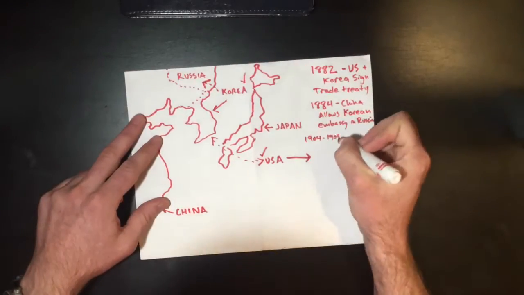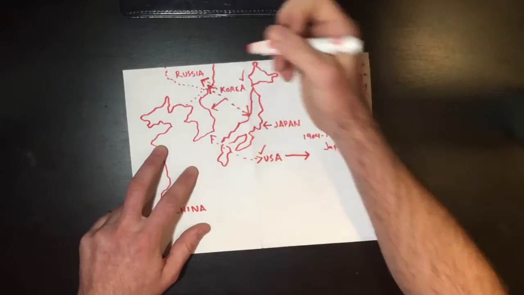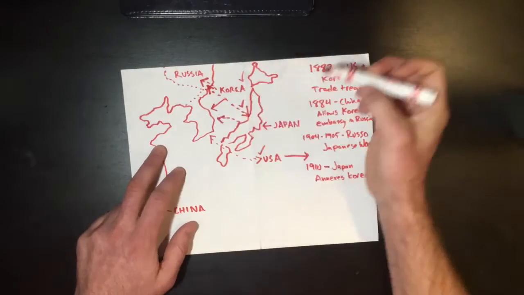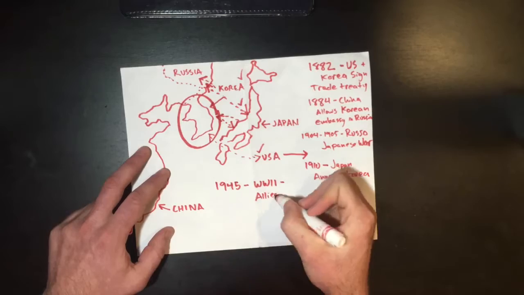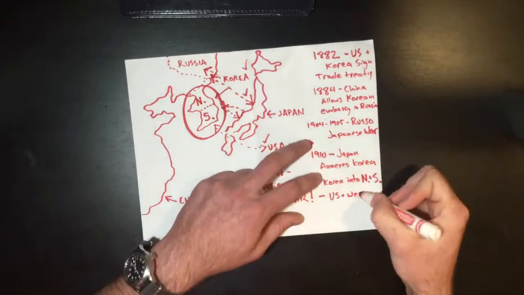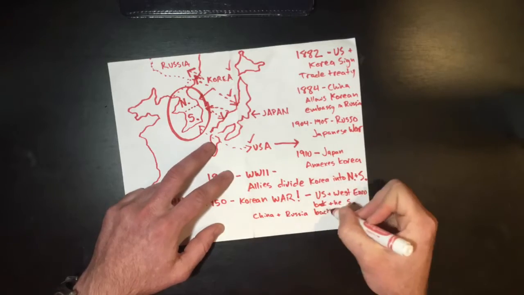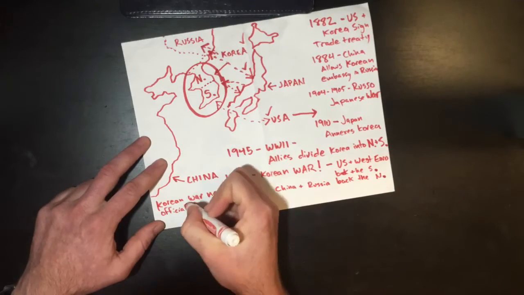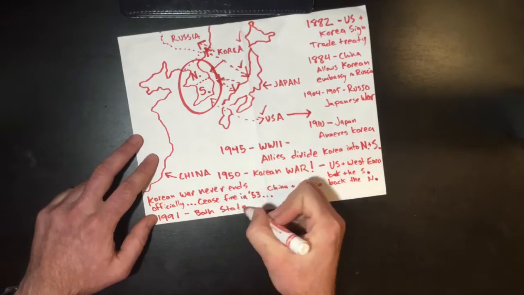Russia and Japan had a war that Korea was caught in the middle of, and Japan then annexed Korea, ruling it with militant might until World War II. At the end of World War II, the Allies divided Korea into North and South, differently governed regions. Tensions arose because of this, and the Korean War broke out, with the South being backed by the West and the North being backed by China and Russia. A ceasefire was signed in 1953, but the war has never officially ended.